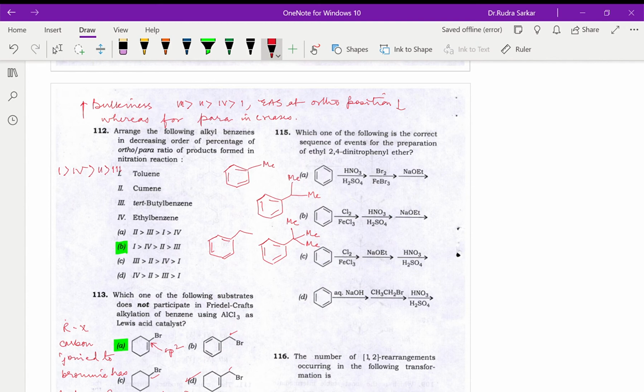So the first step, it will undergo nitration, obviously. Now over here, this is a highly deactivated system. So if you are trying to do Br2, FeBr3 electrophilic substitution reaction, I think this will not be undergoing.